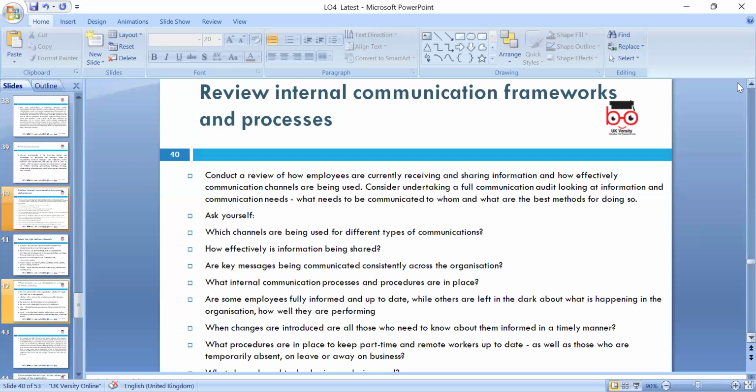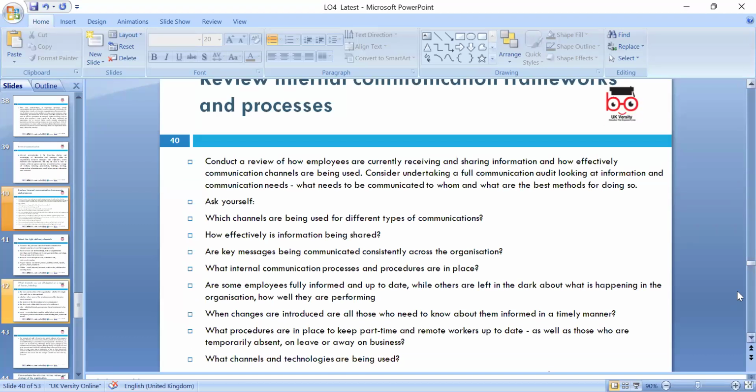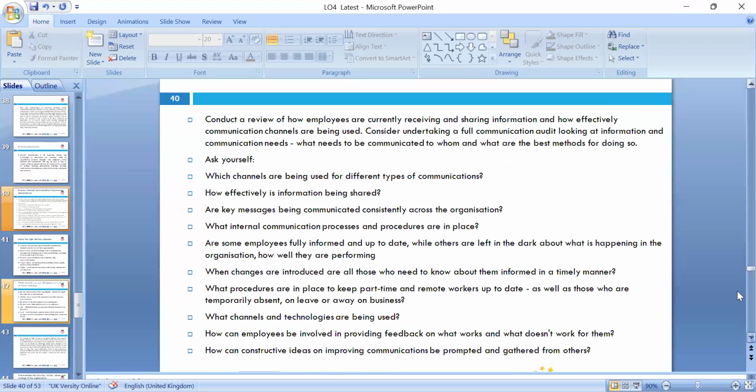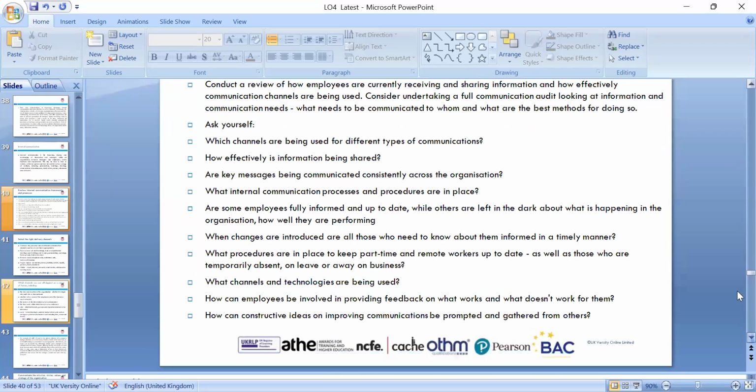Review the internal communication framework: conduct a review of how employees are currently receiving and sharing information, but keeping in view the GDPR as well, General Data Protection Regulation. Look at the channels being used and the different types of communication. Maybe some are secrets, some are trade information, some are research. We need to make sure the information does not leak to third parties. Maybe you are doing a lot of research and development, which becomes an asset, and this asset means something to you, as it will bring future economic benefit. We need to look at those perspectives.